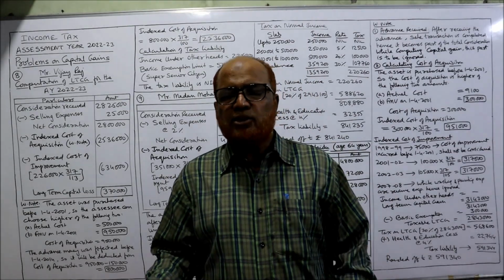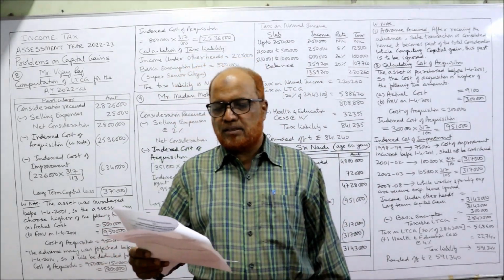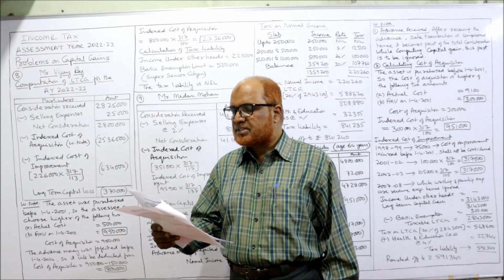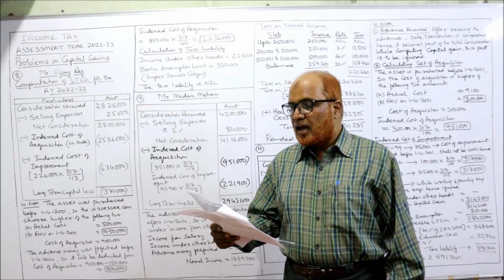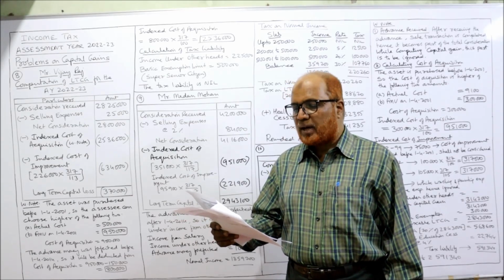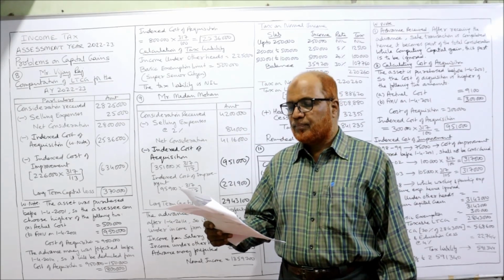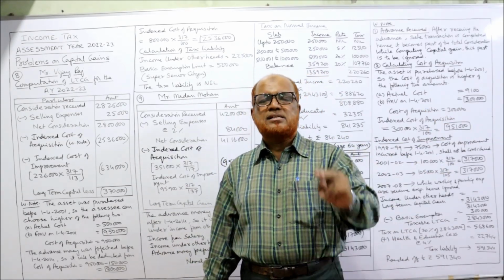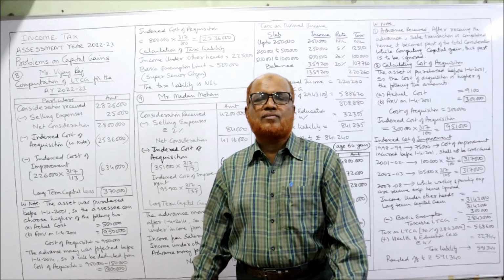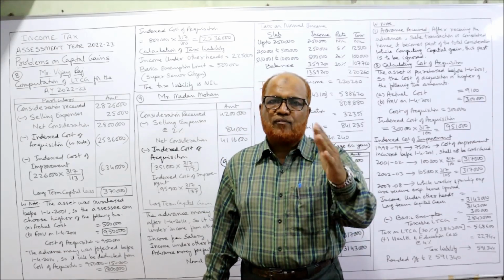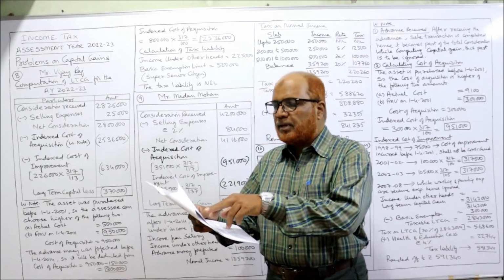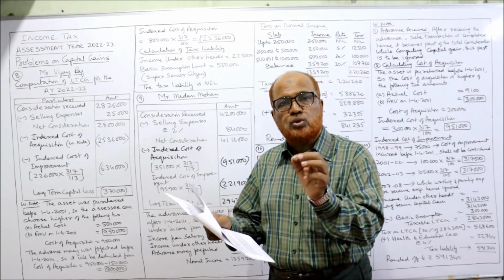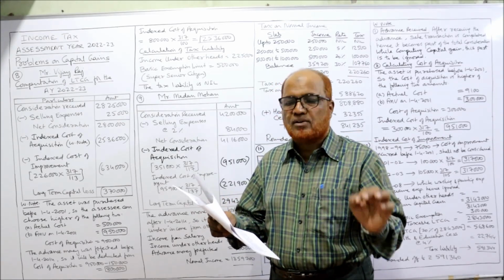Now, see the 8th problem. Problem number 8. Mr. Vijay Raj purchased gold for rupees 5 lakh on 6th September 1989 and its fair market value on 1/4/2001 is 9,50,000. First of all, if any asset is purchased before 1/4/2001, the assessee can choose higher of the following two as the cost of acquisition: actual cost or fair market value. Here in our problem, he has purchased for 5 lakh. But the fair market value was 9,50,000. So we choose 9,50,000 as the cost of acquisition.